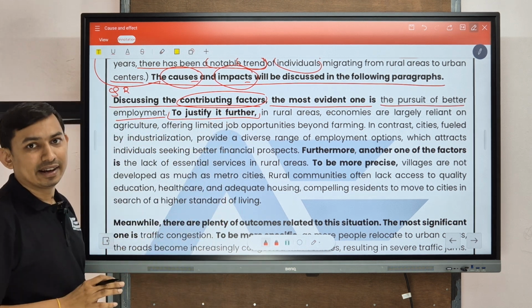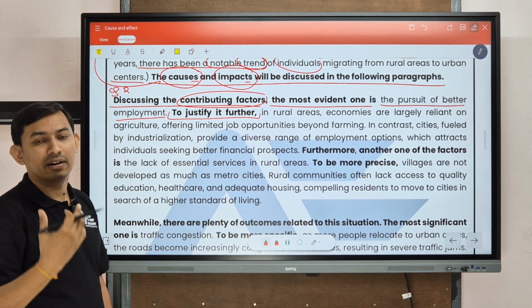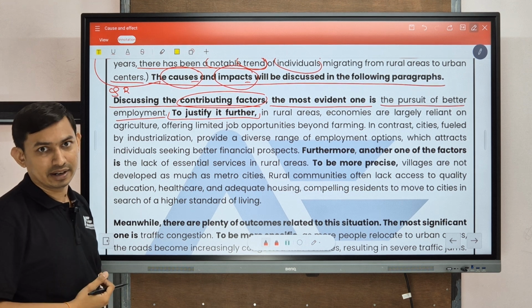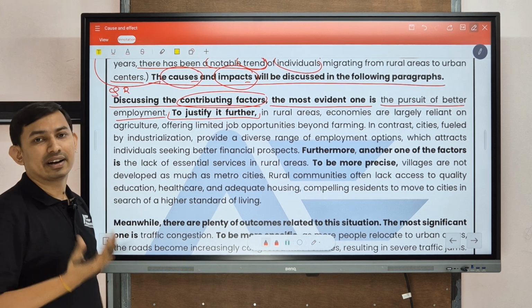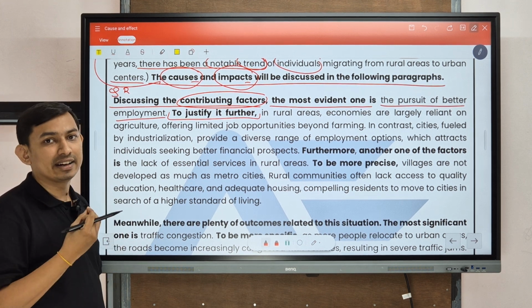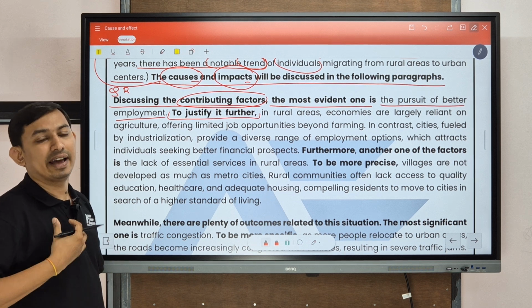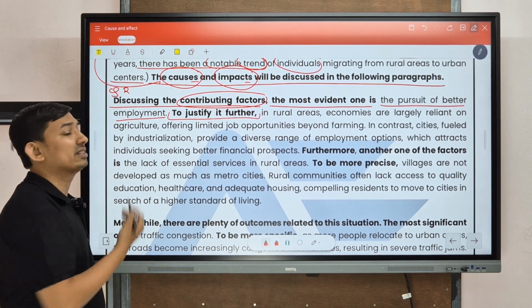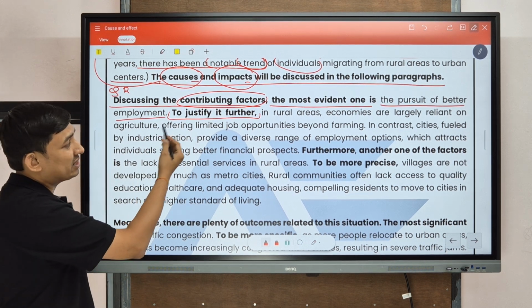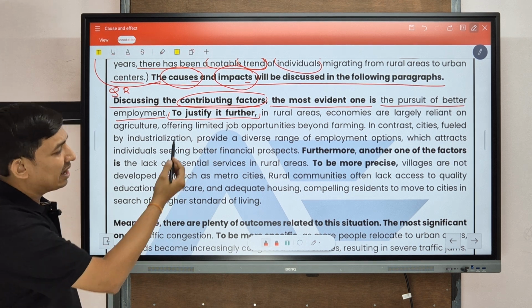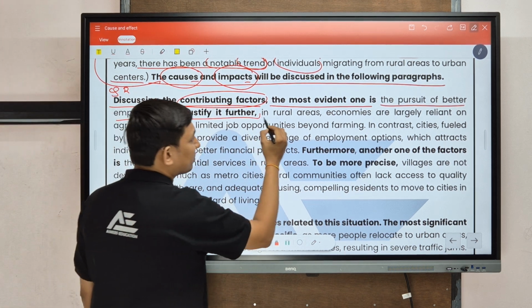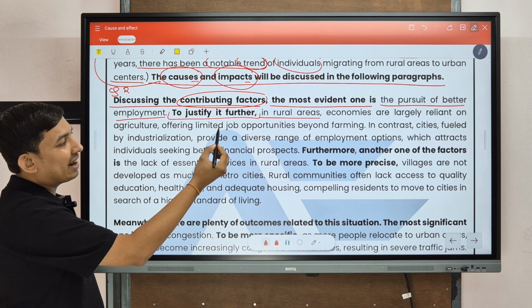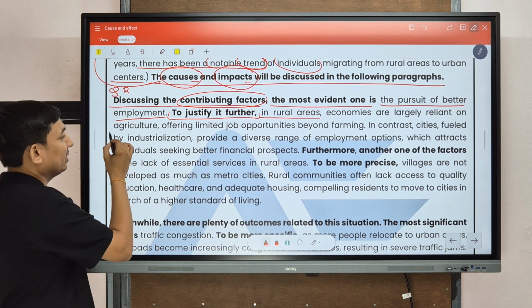This is an in-between linker. This is not a starter or a linker for adding another piece of information. Whenever we are comfortable that we can add a linker which helps in our explanation, at that time we can use this type of linker. So to justify it further, in rural areas, economies are largely reliant on agriculture.